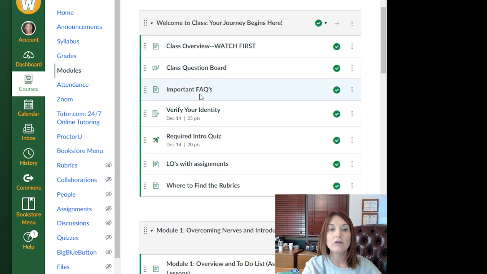You will need to read through the important FAQs to do this intro quiz right here. Pay attention to due dates. I know that things are due immediately. They're due fast. They're due back to back, but it is a 21-day course, so we do not have any room to spread out the assignments. So get in there and look at all of the assignments if you want to submit stuff early. If you know you're traveling for Christmas, you need to make arrangements for that, because this is a course that everybody signed up for that goes through Christmas. So if you're traveling, you will have to make sure that you do what you need to do in order to be able to complete your assignments.